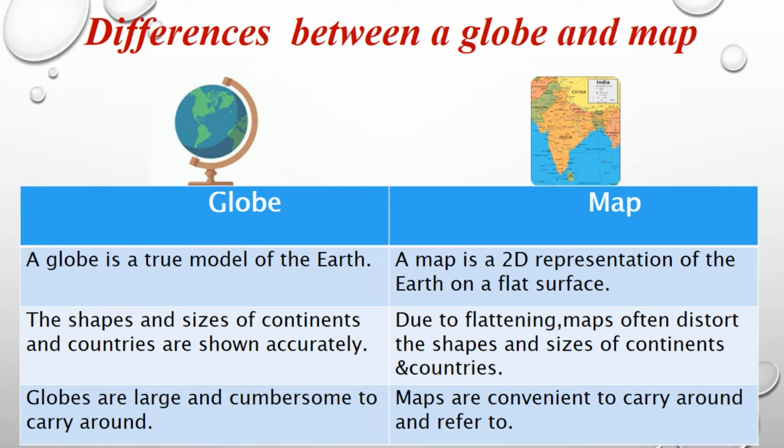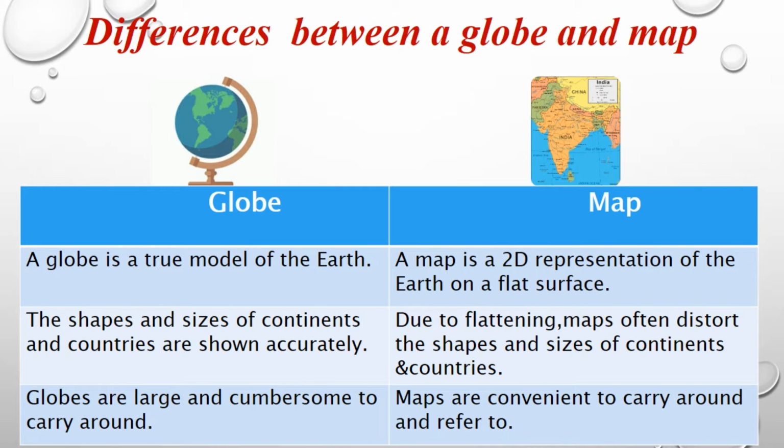In a globe, the shapes and sizes of the continents and countries are shown exactly. We can see exact shapes and sizes in the globe, but we can't see the exact shapes and sizes in the map because we have drawn the map on a flat surface. So the sizes and shapes may differ. It will surely differ from the globe.